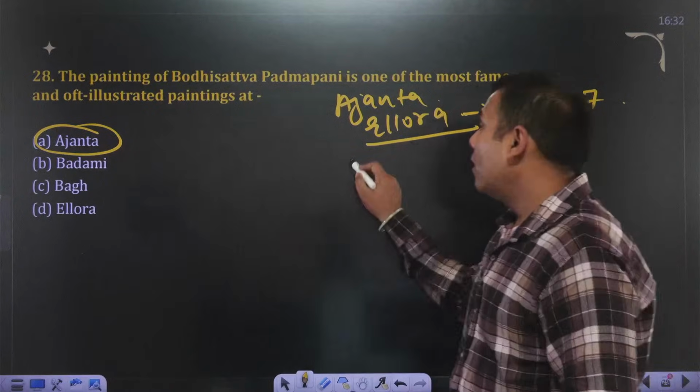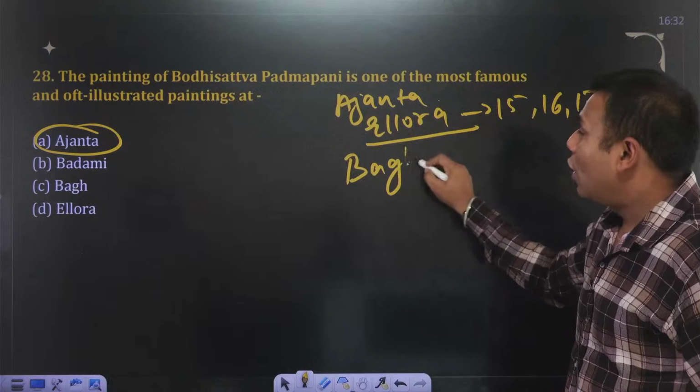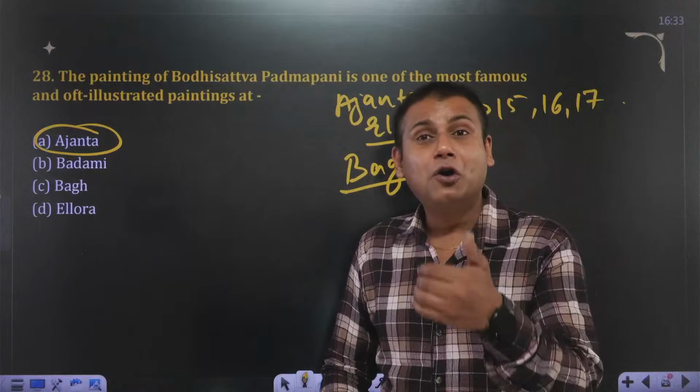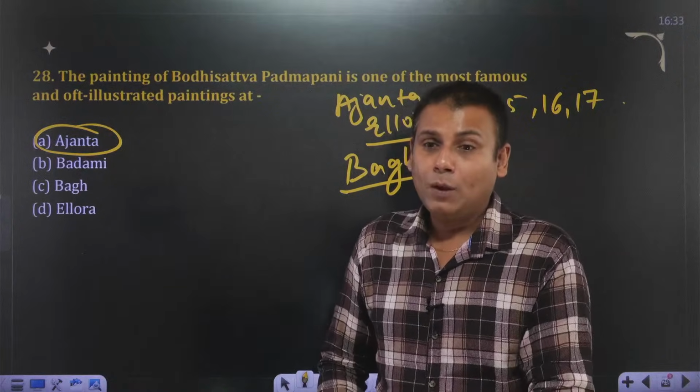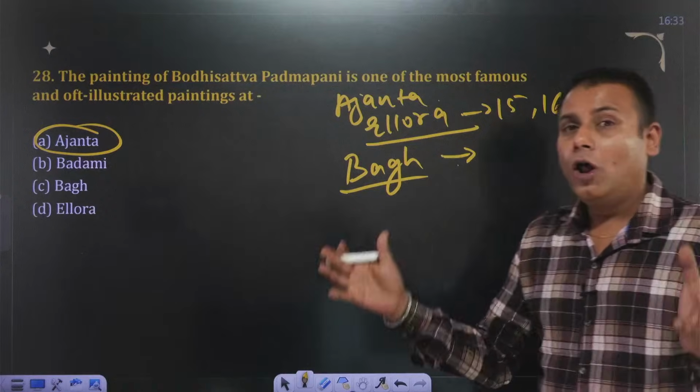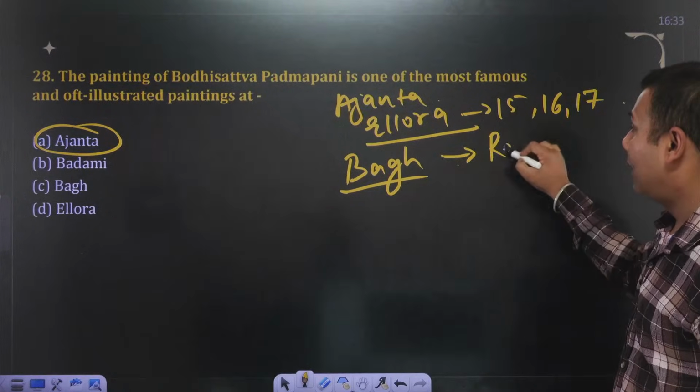Then comes Bagh Caves. Bagh Caves are located on the banks of river Baghani. It is located in Dhar district of Madhya Pradesh. And here in Bagh Caves, there is a hall which is referred to as Rang Mahal. That is very important.